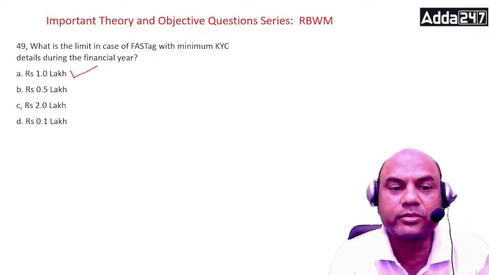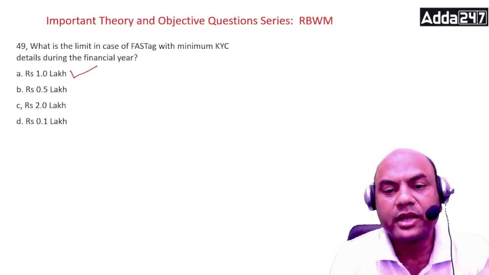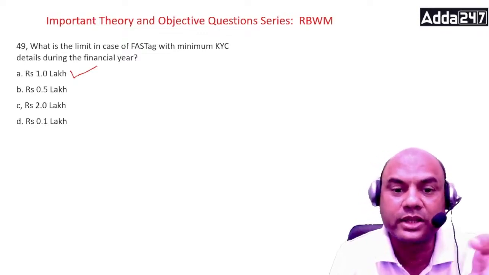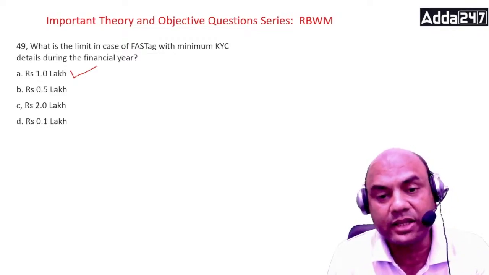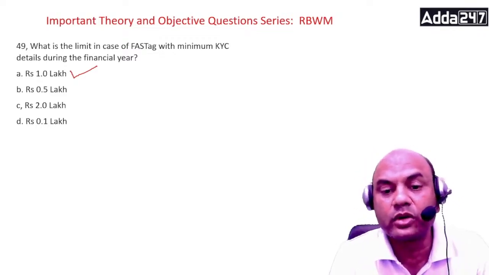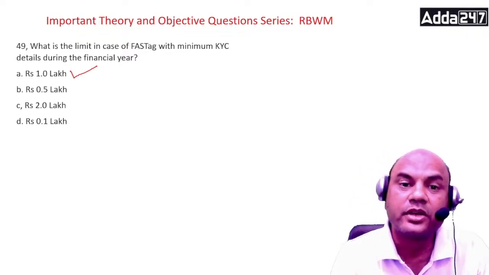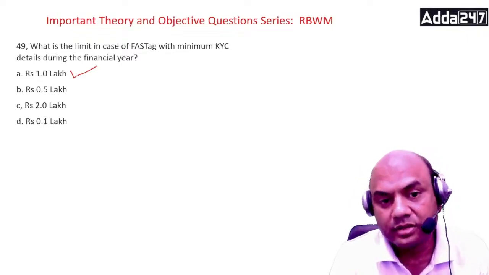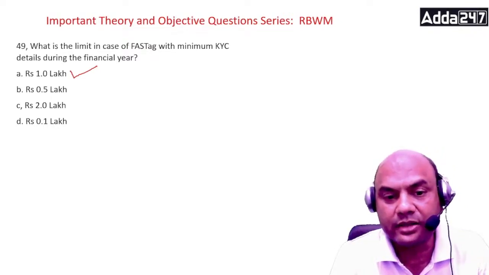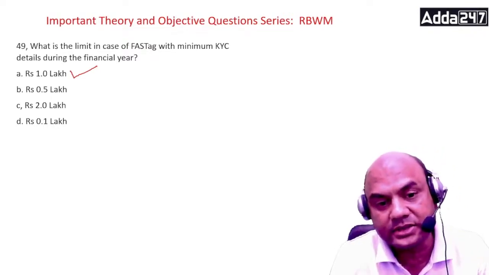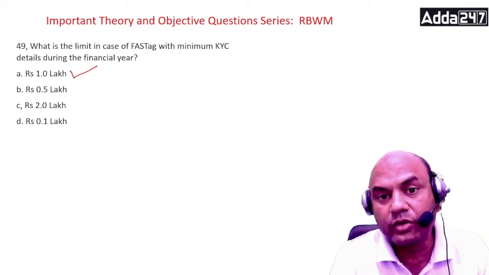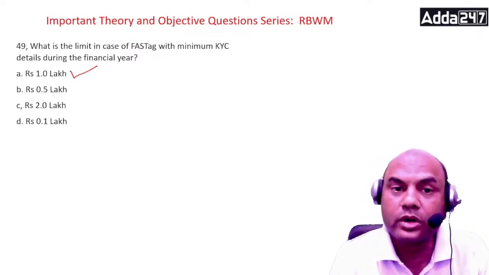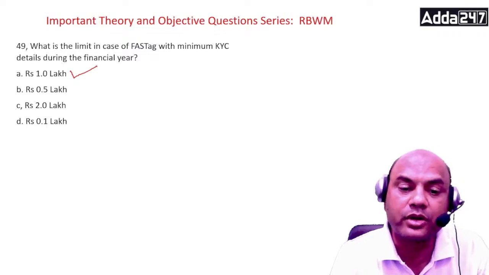In case of FASTag with minimum KYC details, the amount uploaded in the FASTag wallet during any month shall not exceed 10,000 rupees, and the total amount loaded during the financial year shall not exceed 1 lakh rupees. So during 1 month 10,000, and for 1 year it is 1 lakh. In case of FASTag with full KYC, the balance limit in the wallet shall be increased up to 1 lakh. So if you want to keep a higher amount than 10,000, do complete KYC, at any point of time.